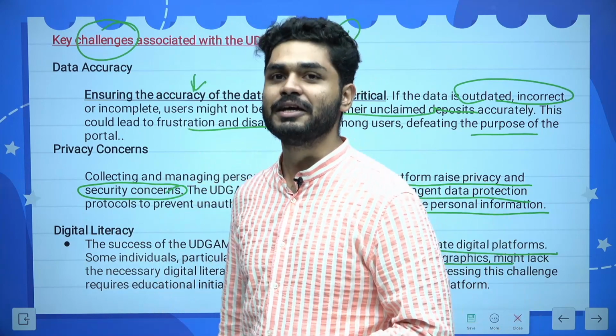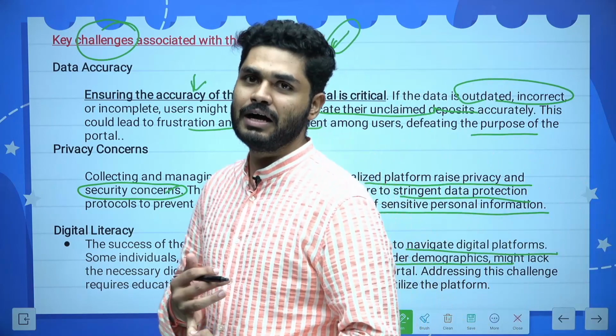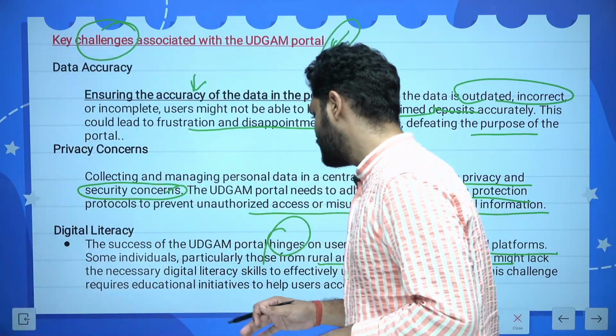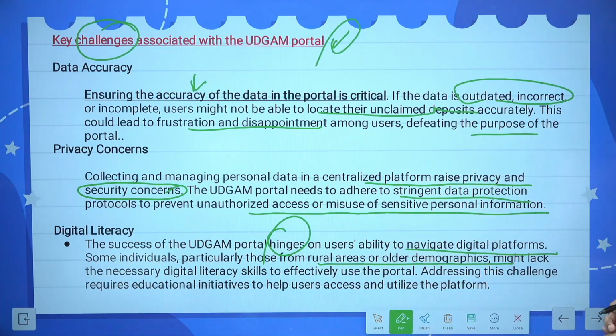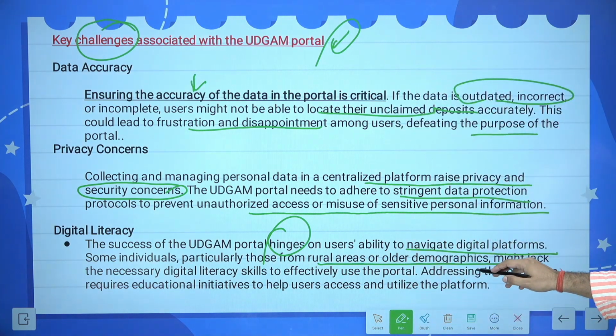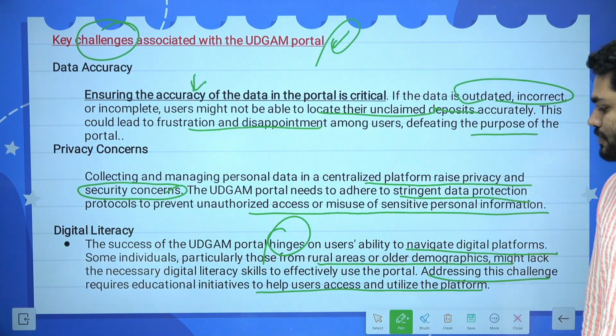Just yesterday. So people from a rural background, people belonging to the older age group, might not get in sync with this UDGAM scheme very easily. Addressing this challenge requires educational initiatives to help users access and utilize the platform.